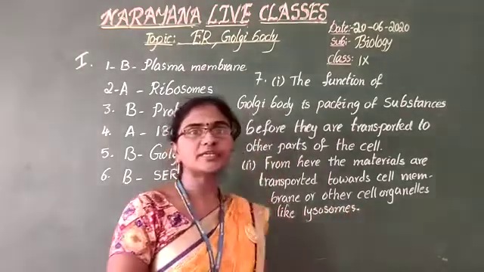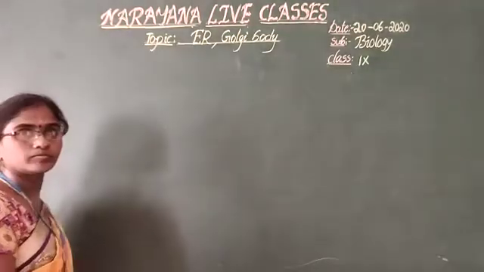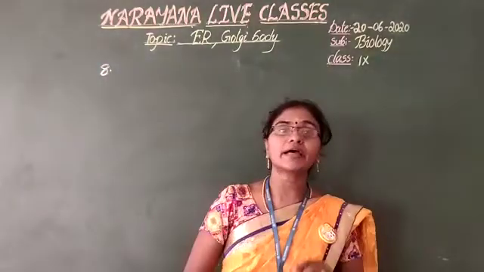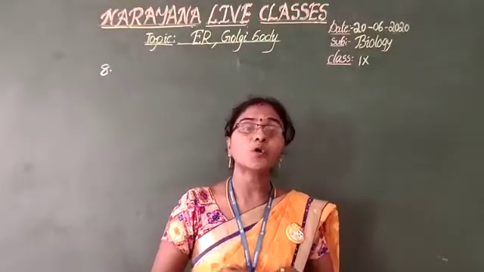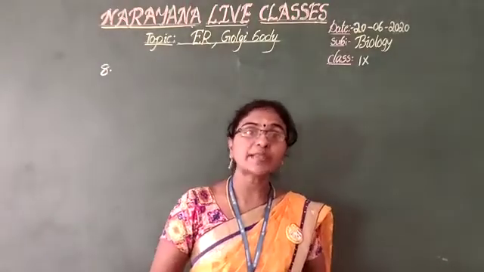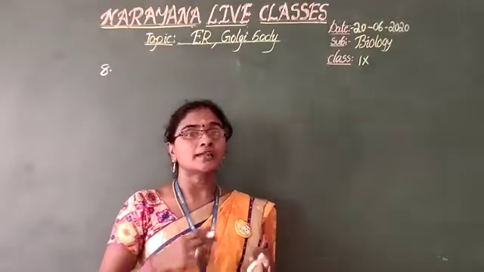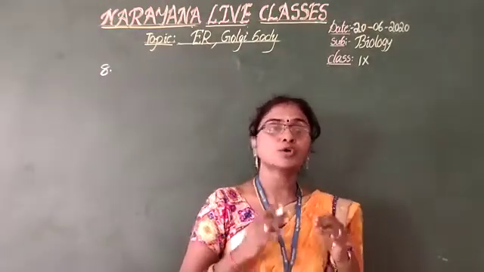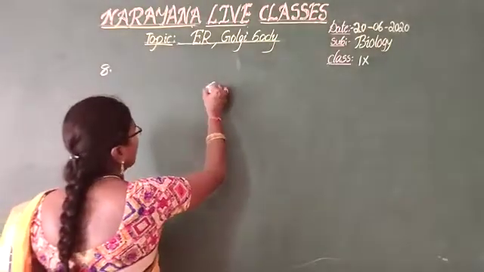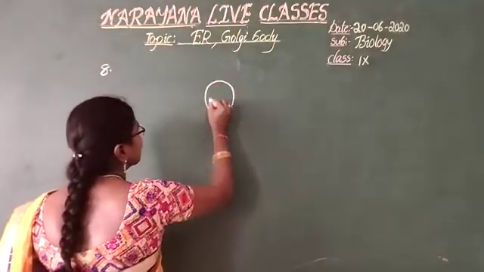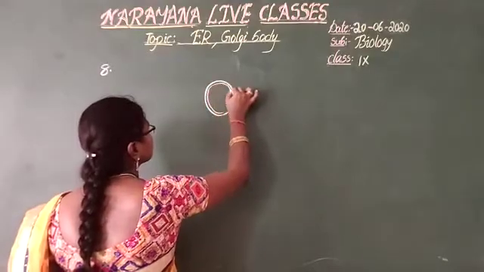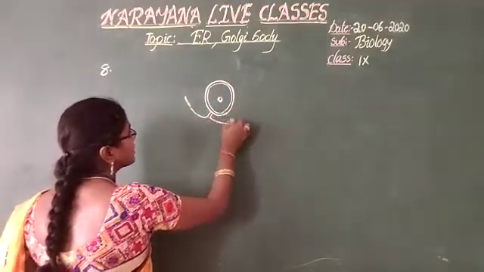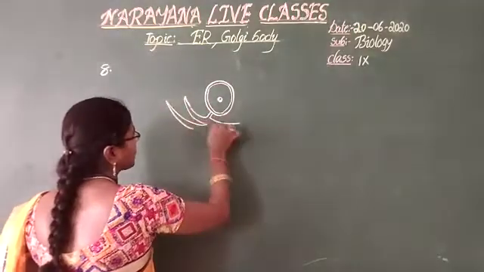So the next question, eighth question. How are SER and RER formed and what is their function? What is meant by RER and SER? Rough endoplasmic reticulum and smooth endoplasmic reticulum. If you observe the structure of endoplasmic reticulum, this is the nucleus. The tube-like network structures are the endoplasmic reticulum.